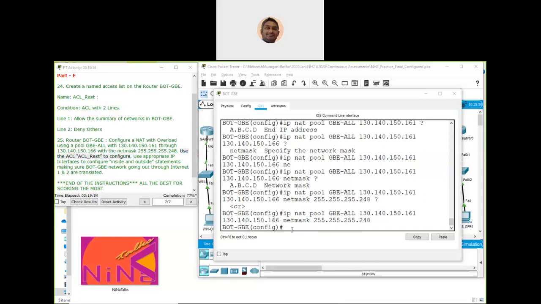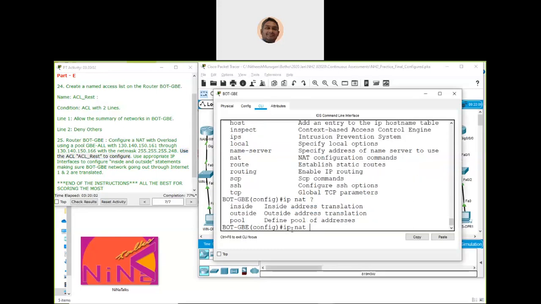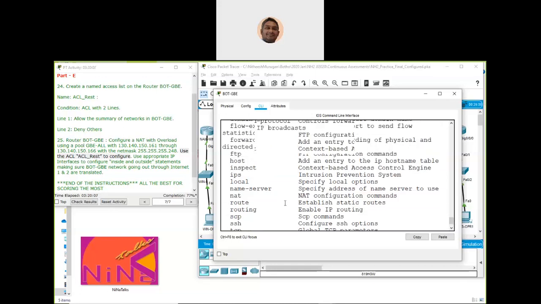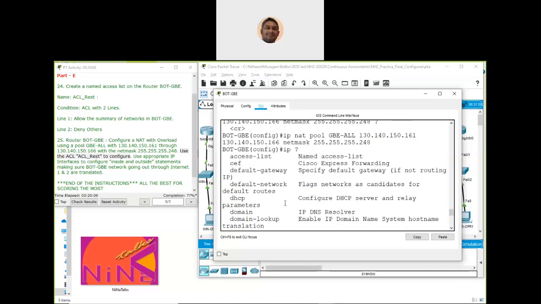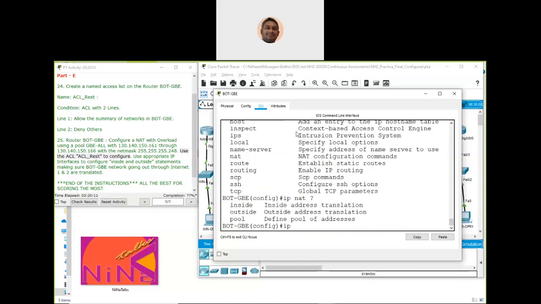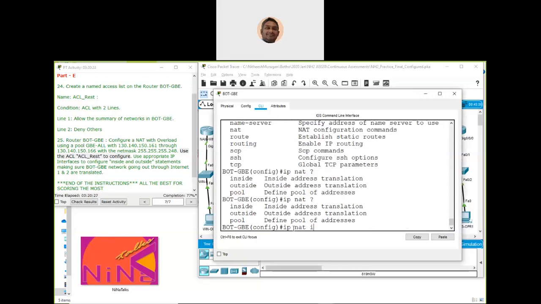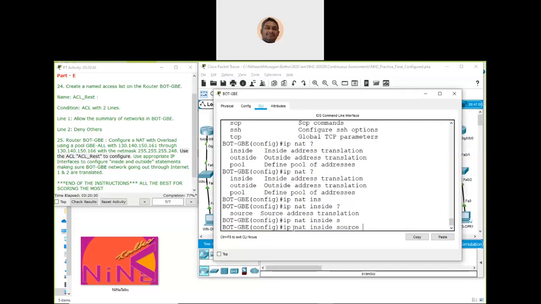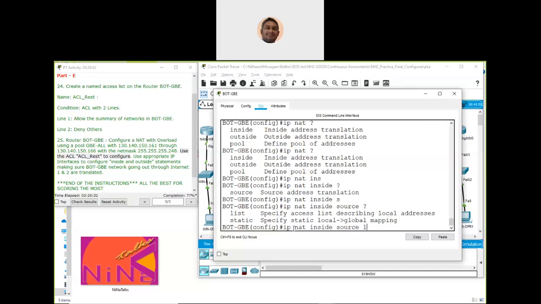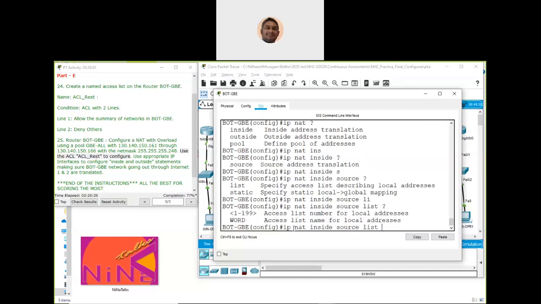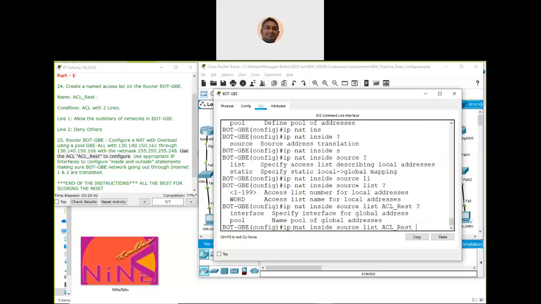So ip nat inside source list, and you give the access list, which is ACL rest.